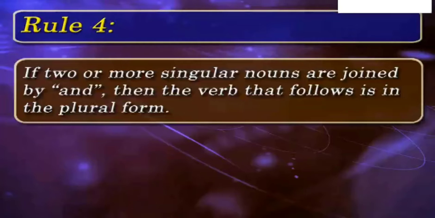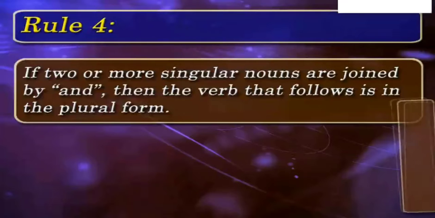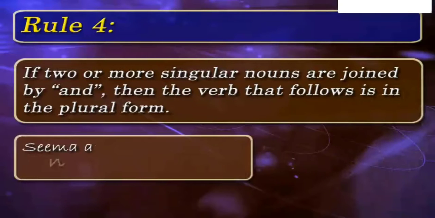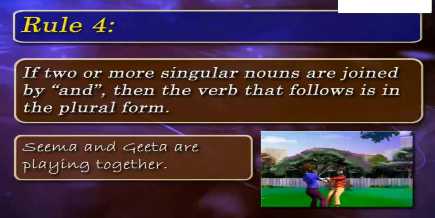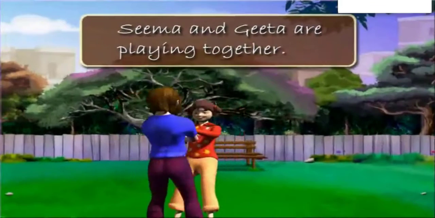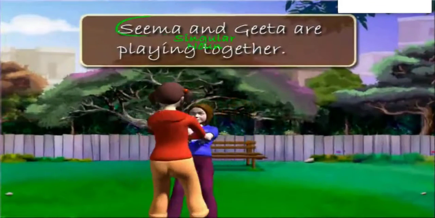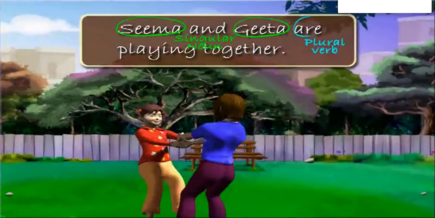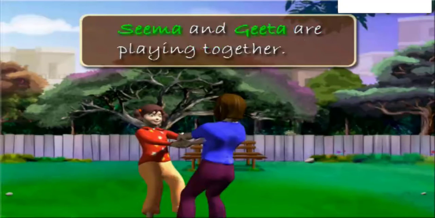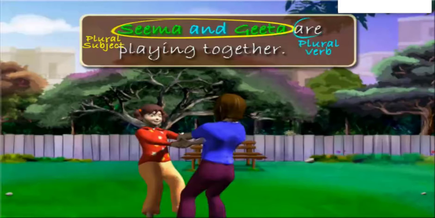According to fourth rule, plural verb is in plural form if two or more singular nouns are connected by and. Seema and Geeta are playing together. Here, singular nouns Seema, Geeta are followed by plural verb are in plural form, as Seema and Geeta, when joined by and, becomes a plural subject, so a plural verb is used alongside them.